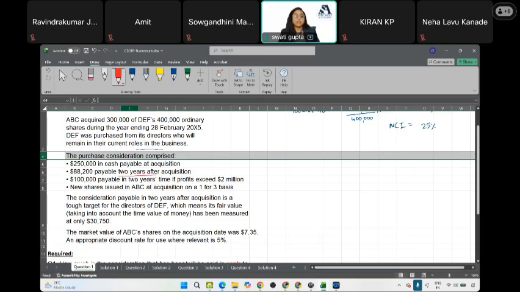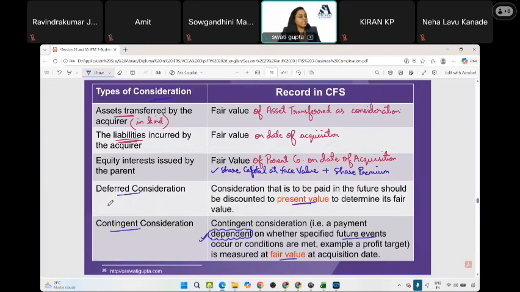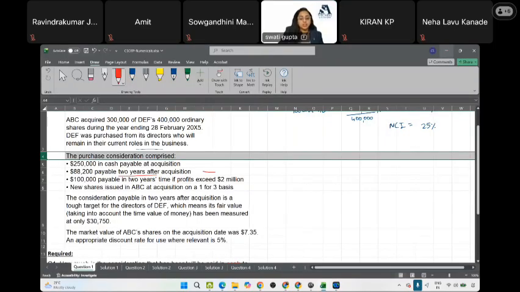If you are not paying the consideration today, instead you will pay 2 years later, which kind of consideration is this? Amit and Chandar say deferred. Deferred, correct? You are deferring the amount. You are saying I am not paying today, instead I'll pay later. So we will have to calculate deferred consideration.